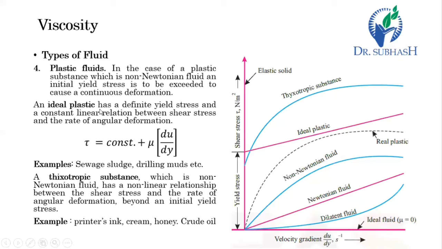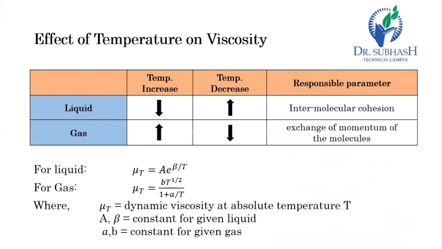So these are the two fluids which are considered as another type of fluid according to Newton's law of viscosity. Now let us discuss the changes in the viscosity of the fluid with respect to temperature and pressure too. First, we will discuss the effect of temperature on viscosity. Here in the graph, you can see liquid and gas both have a different proportional sign for the increment or decrement of the temperature.